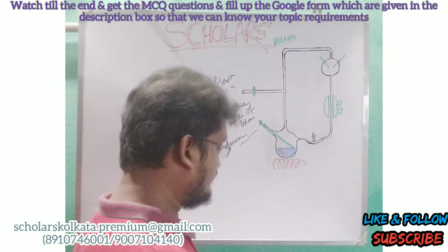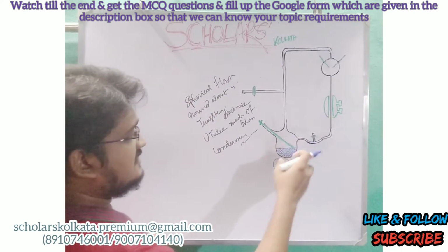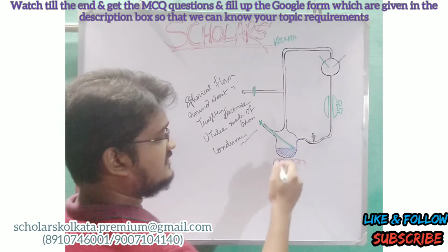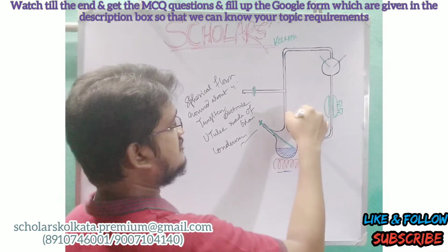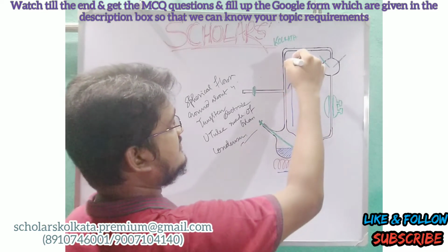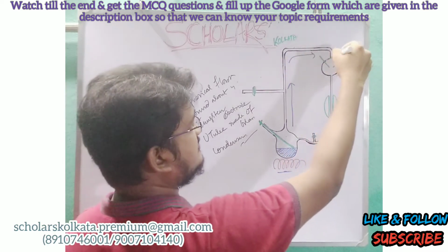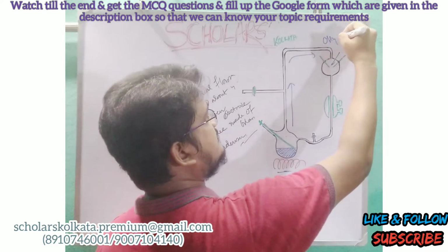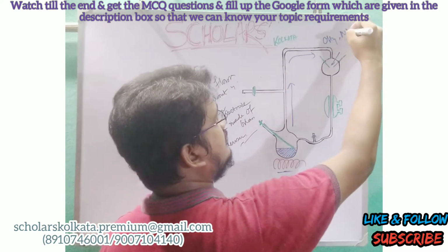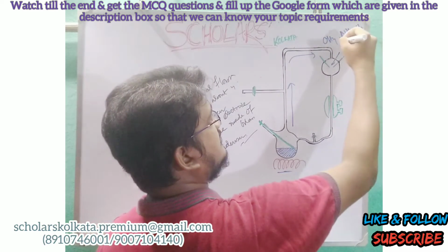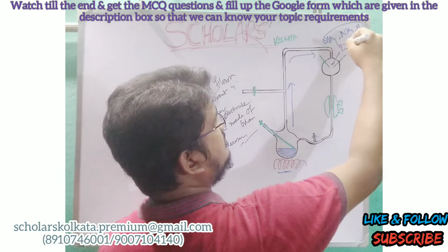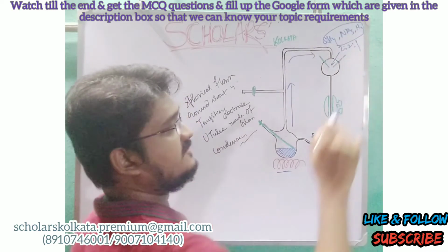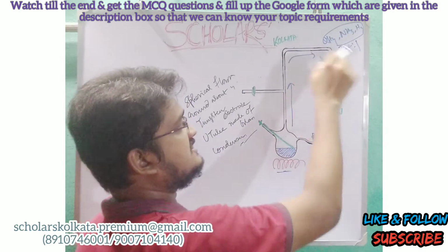At first, the roundabout flask. We see that some water is placed in this roundabout flask and it is converted into steam with the help of this Bunsen burner. The steam goes upwards, passes through this U-tube and enters the spherical flask, where a mixture of CH4, that means methane, ammonia and hydrogen, is already present in the ratio of 2:2:1. So this mixture was already present in this spherical flask and now steam enters.